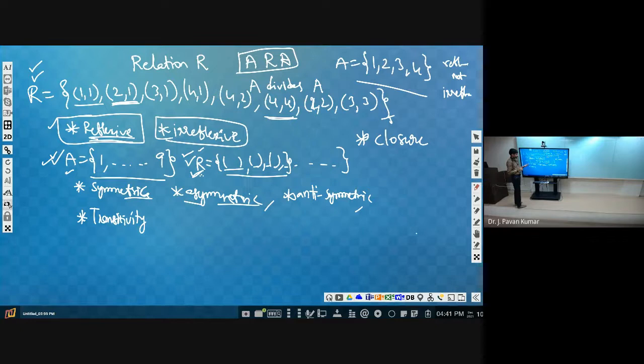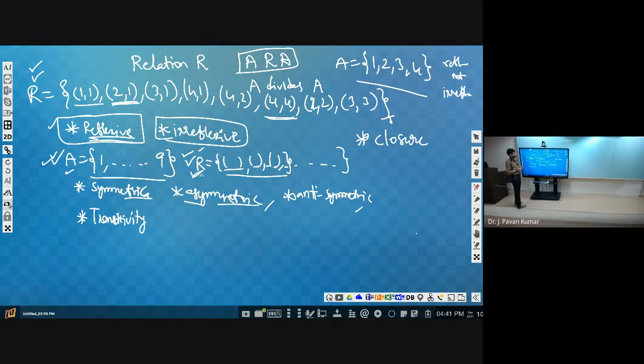This is not a trivial thing. Transitive means so many combinations we have to check before concluding whether it is transitive or not. If it is not transitive, then one counterexample is sufficient. But if it is transitive, then we need to check all the possibilities. So that is more difficult.